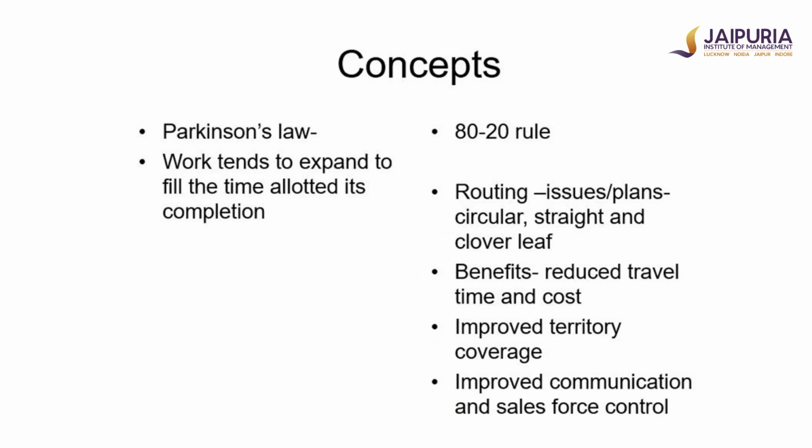Now coming to routing issues. Routing issues are about how a territory can be covered. So territory coverage, say if you are looking after the Bombay region, and you are located in Bombay and you need to cover the entire region. So what is the geography of Bombay? The geography of Bombay is more linear in nature, that at one end there is Mumbai Central, and at another there is Karjat.